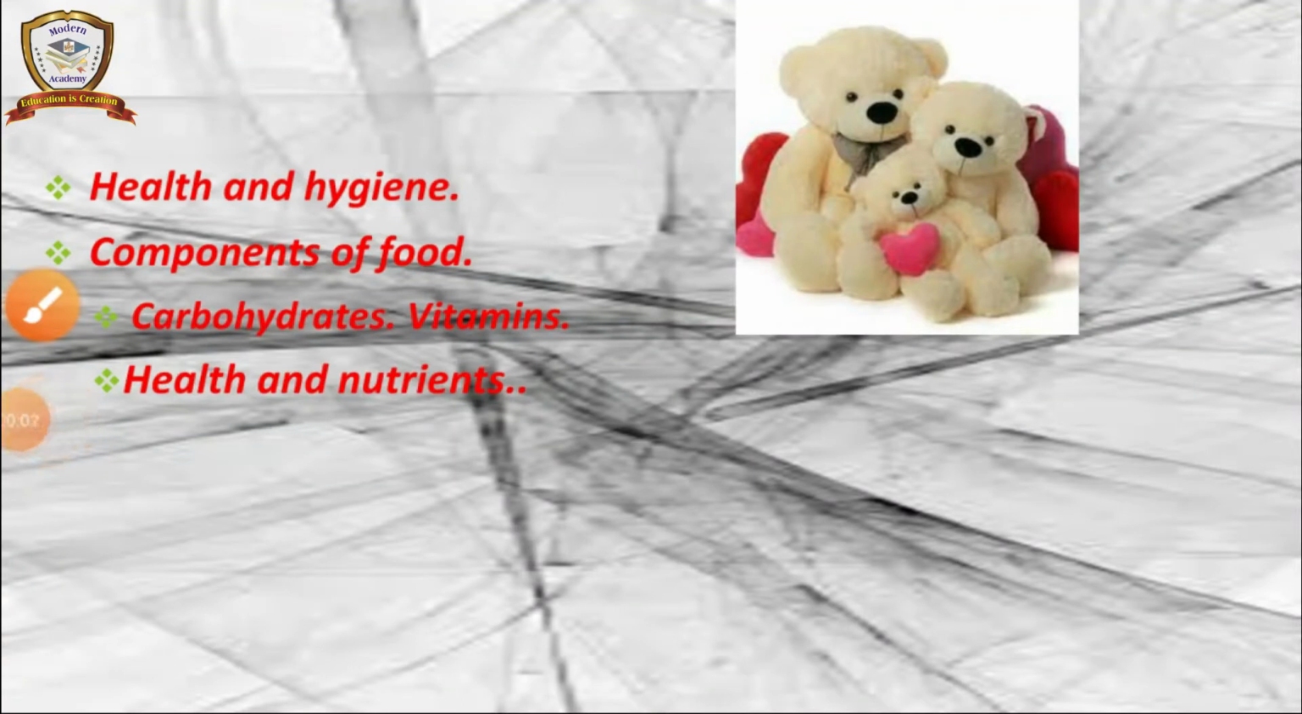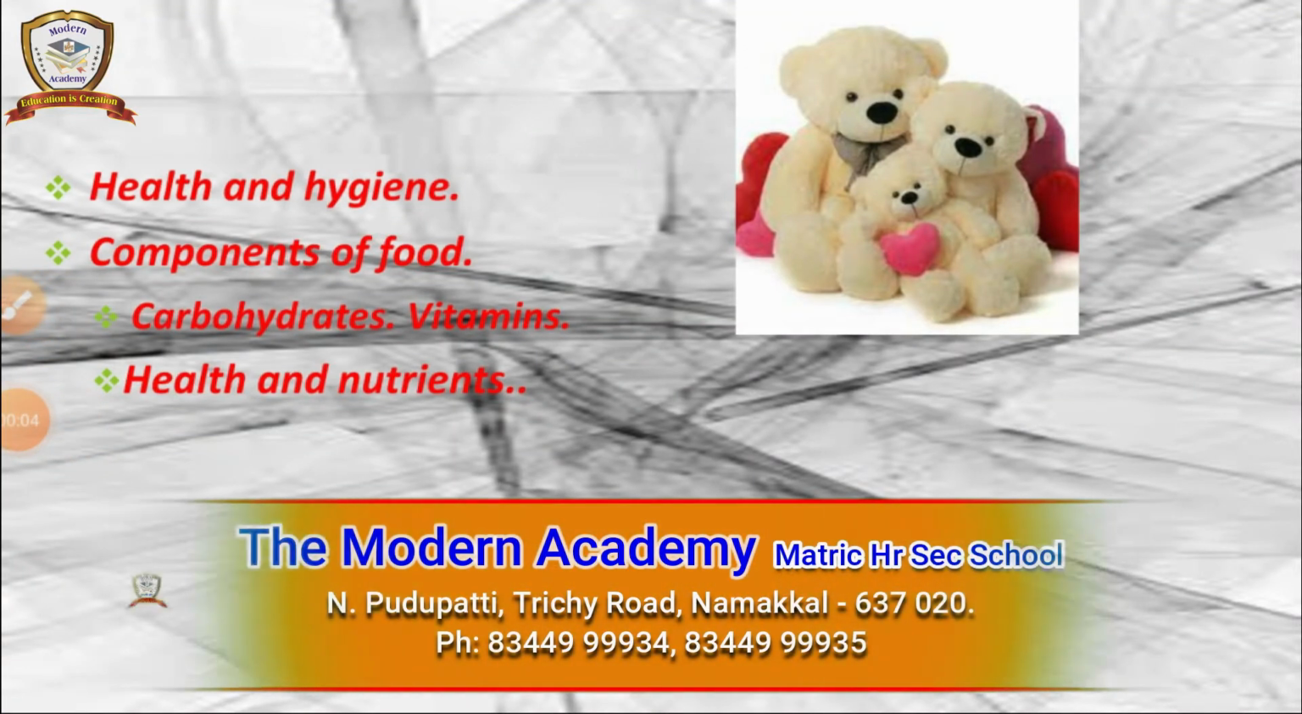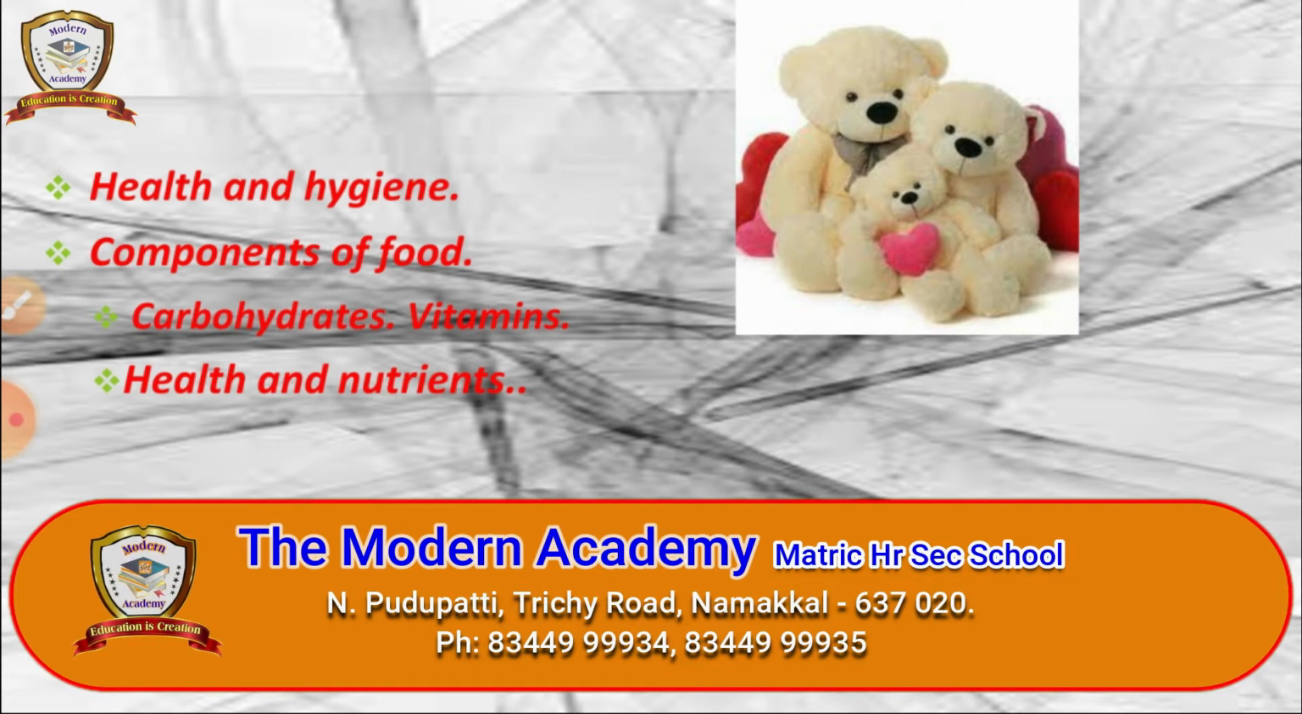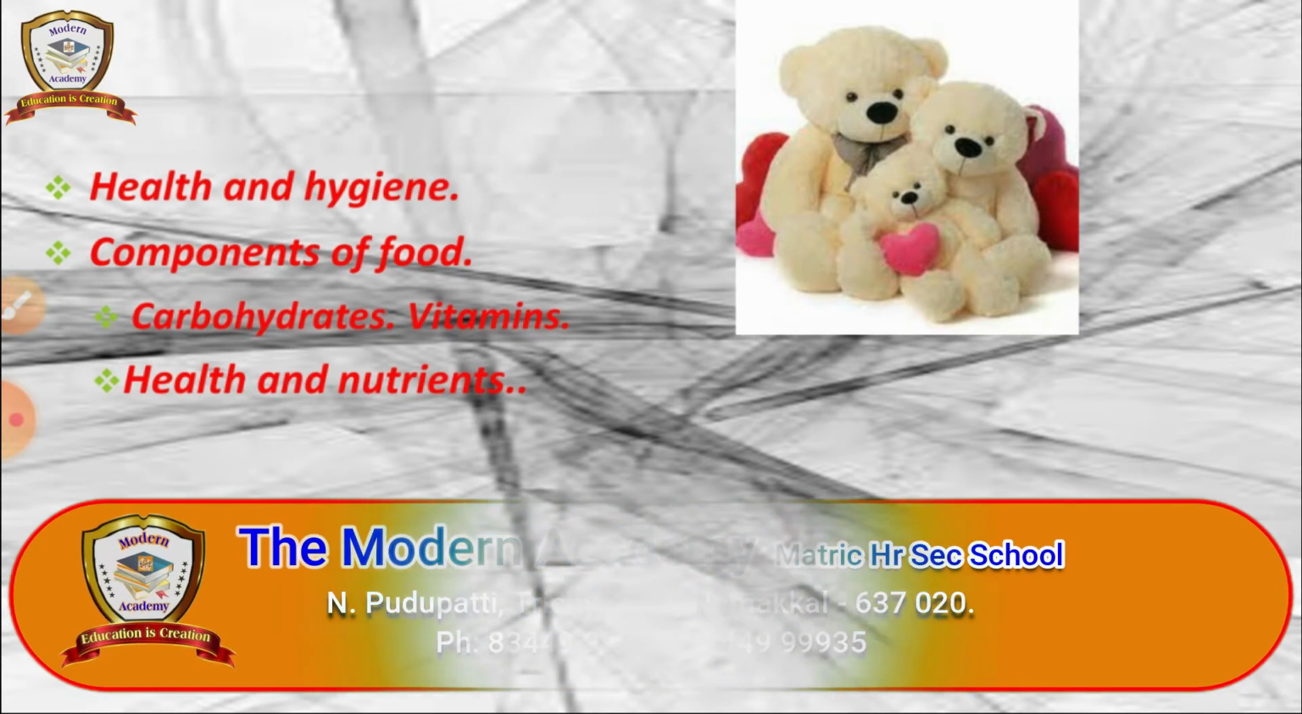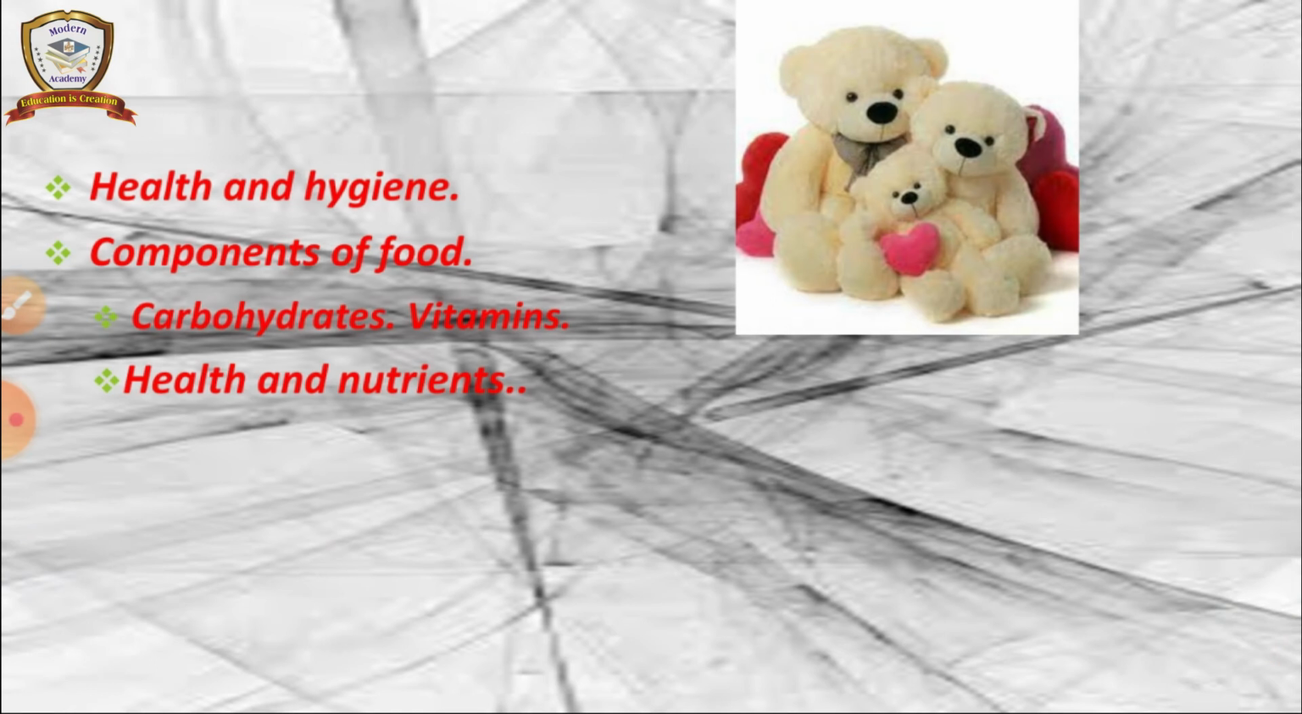Children, what did we discuss in the last class? We discussed health and hygiene, and components of food. In that, carbohydrates and vitamins, then health and nutrients. What do you mean by health and hygiene? Good health is the key to happiness. So health means we have to take care of ourselves properly, and our surroundings must also be clean. And what do you mean by hygiene? Hygiene is the foundation of healthy living. So if we follow proper health, then we get perfect hygiene.